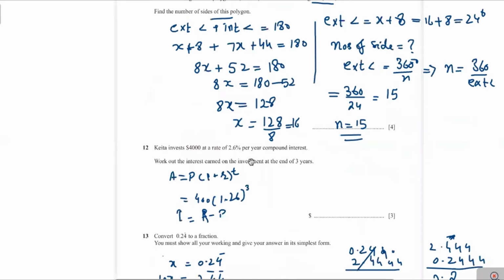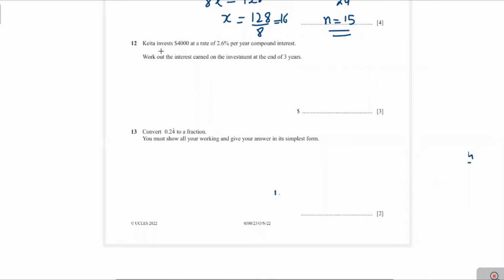Now the next question, question 12. Theta invests $4,000 at a rate of 2.6% per year compound interest. Work out the interest earned on the investment at the end of 3 years. This is the compound interest. Now the compound interest value is equal to the amount after interest minus the principal amount.